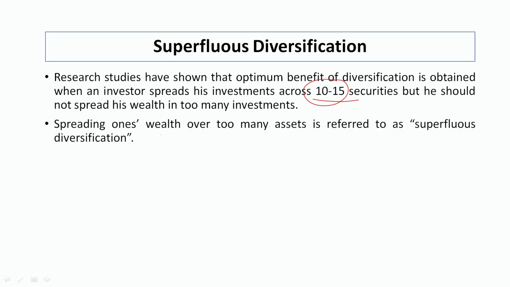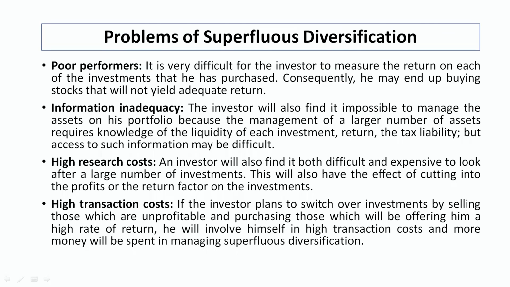So, spreading one's wealth over too many assets is referred to as superfluous diversification. What are the problems related to this diversification? Poor performance, because we have a good bunch of 10 to 15 or more than 15 securities in our portfolio. We are not able to manage the portfolio easily and not able to check each individual security from time to time, and it may cause problems for the investor.